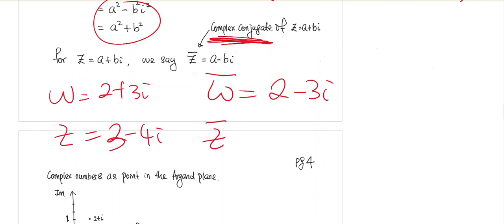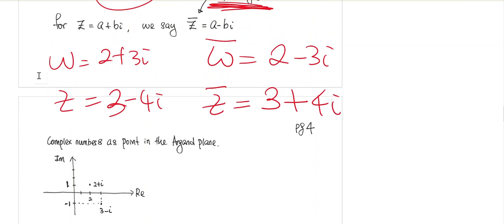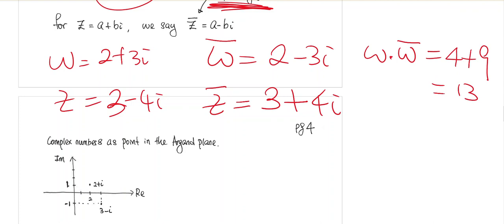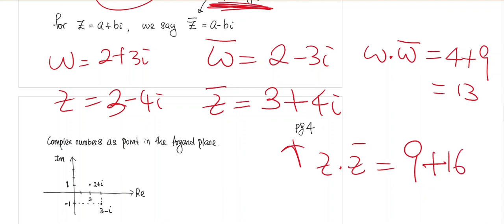Then z bar, the complex conjugate, will be 3 plus 4i. And you will see that w times its conjugate gives you 4 plus 9, which is 13. So z times z bar gives you 9 plus 16, which is 25.